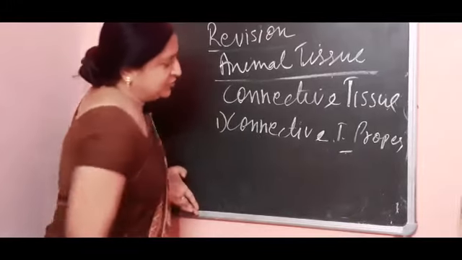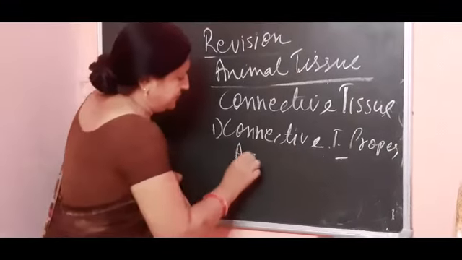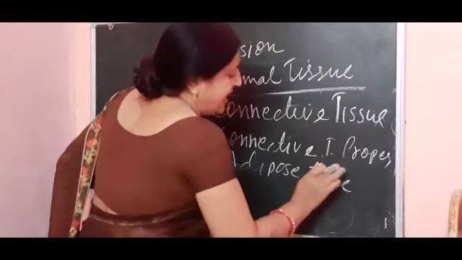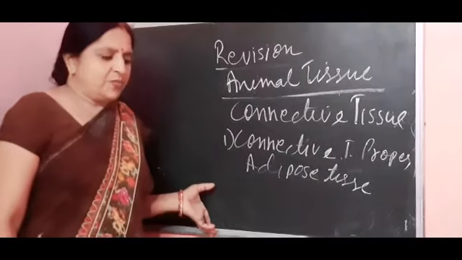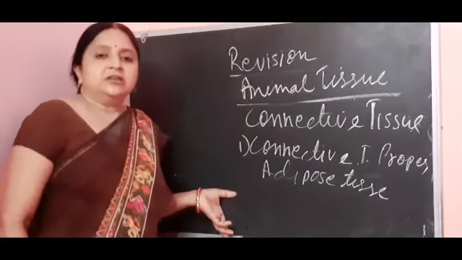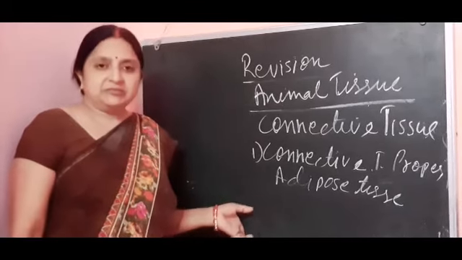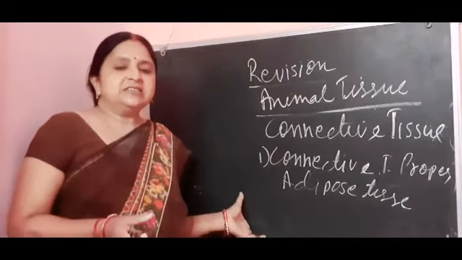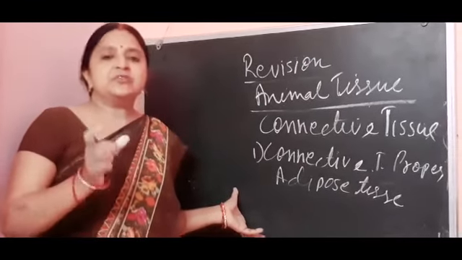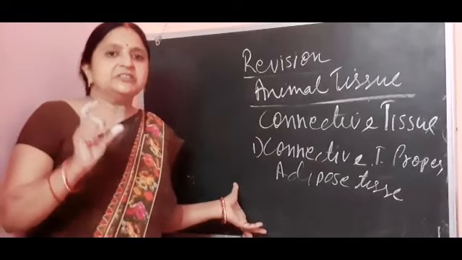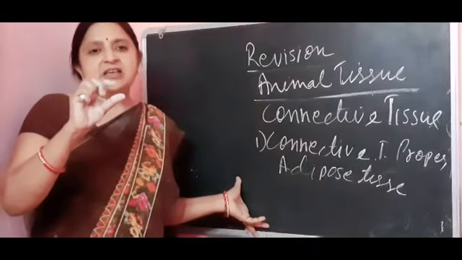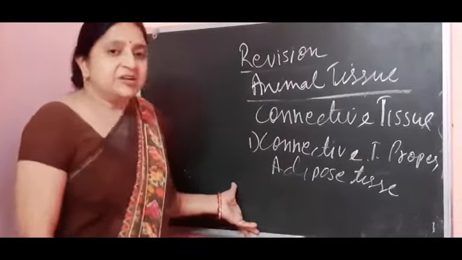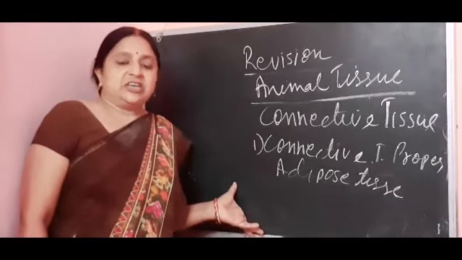Next connective tissue proper is adipose tissue. Adipose tissue is also made up of yellow fibers and spherical shaped cells, and in this tissue a large vacuole is present, and due to the presence of the large vacuole, the nucleus is slightly shifted towards the wall, and it becomes acentric in this type of tissue.